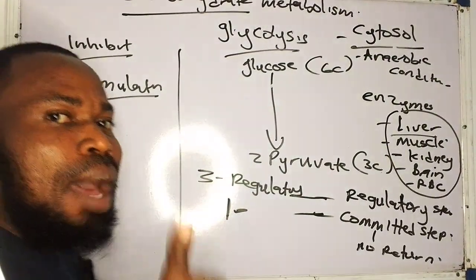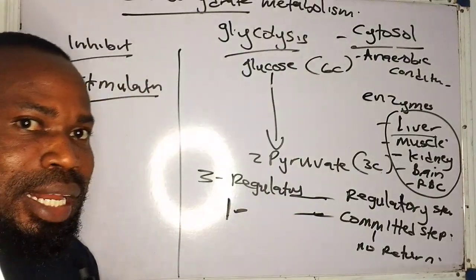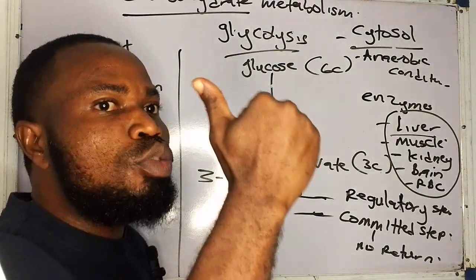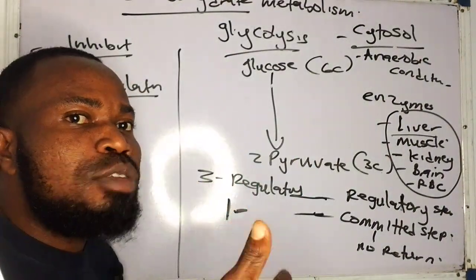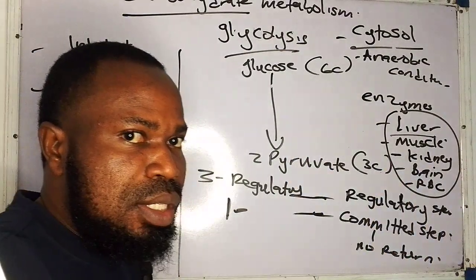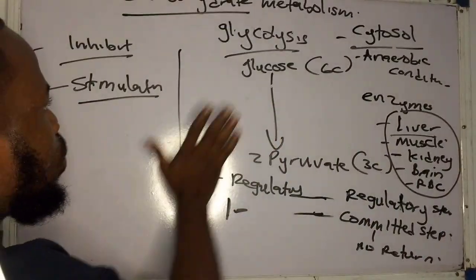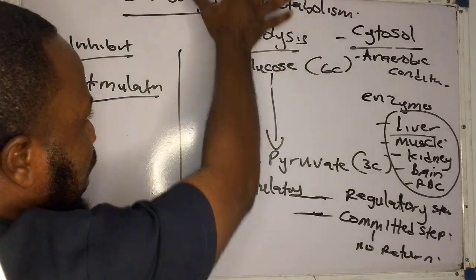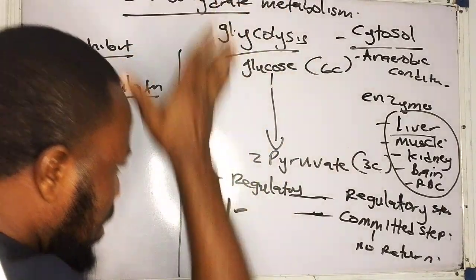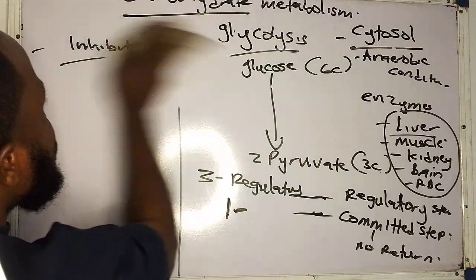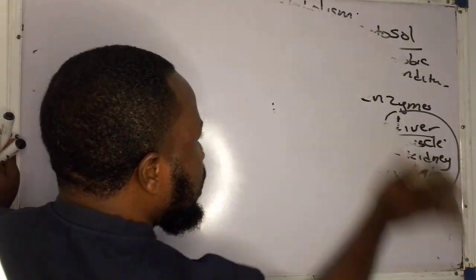So if there is a higher amount of ATP, that means it's trying to tell the cell that I don't need much energy. So it tends to inhibit what? Glycolysis. So high amount of ATP inhibits what? Glycolysis. Now look at it very, very well. Now let's break down this glycolytic pathway. What are the steps involved? Then we'll begin to bring out some other points that you need to pay attention to.